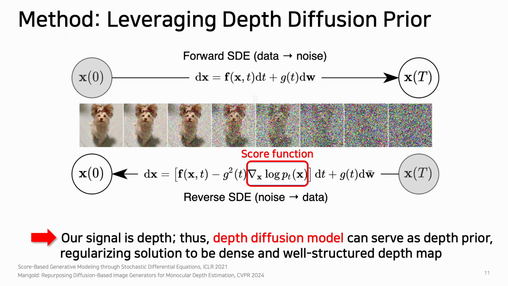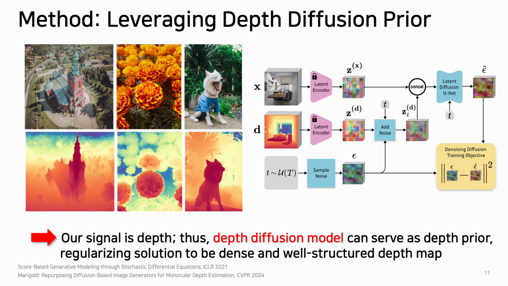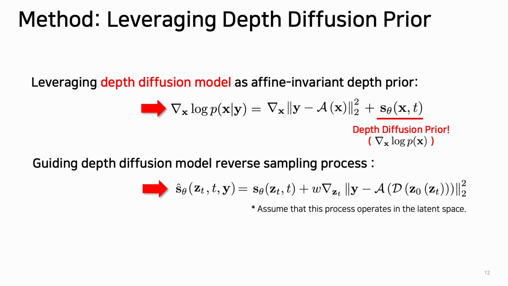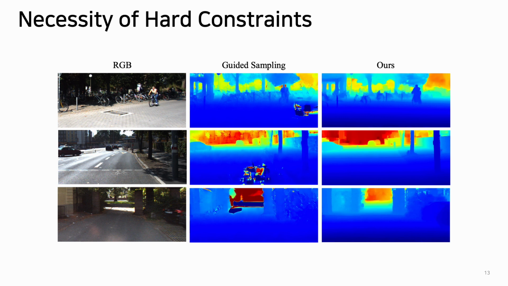Therefore, a depth diffusion model can serve as a depth prior, leveraging its solution to be a dense and well-structured depth map. By using the score from the depth diffusion model's output, we can compute the gradient of the log posterior. During the reverse sampling process in the depth diffusion model, we incorporate a measurement consistency term. This allows us to use the sparse depth measurement y as guidance to align the affine-invariant depth prior with metric-scale measurements, enabling depth completion. However, this soft guidance and the stochastic nature of diffusion models can sometimes lead to undesirable solutions.